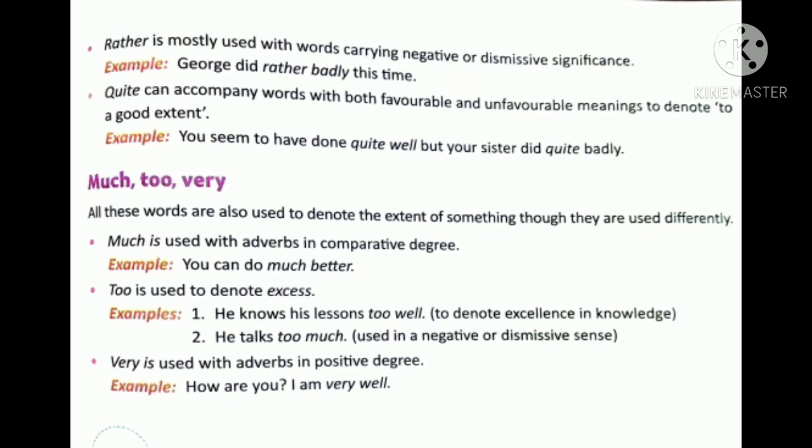Sometimes it will be too bad, sometimes too good. For example, he knows his lesson too well. It is too good, we will say. He talks too much, that is negative. So it can be used both positively as well as negatively. Very is used with adverbs in the positive degree. Very well, positive degree only. He is very smart. All these are used as adverbs.